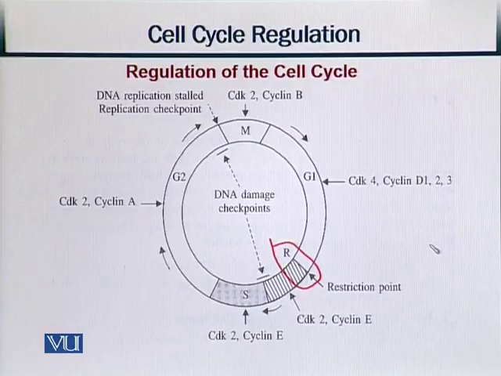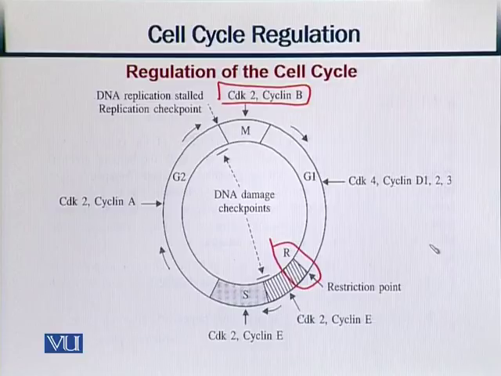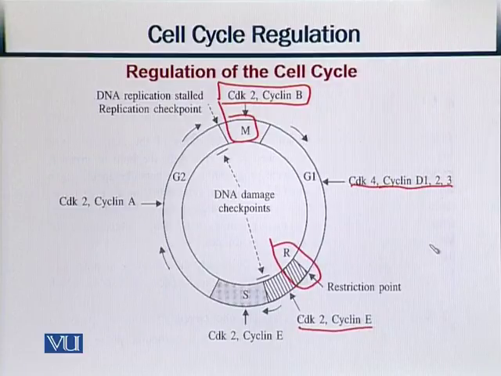Similarly, if we look at these CDKs, starting with CDK2, which is a partner of cyclin B. CDK2 is our enzyme and cyclin B is our protein, so they are in combination with each other. And this CDK2 and cyclin B are part of the mitosis phase, M phase. If we move toward the G1 phase, we have CDK4, which can be a partner of cyclin D1, 2 and 3. Similarly, we have CDK2, which has the partner cyclin E, and so on.